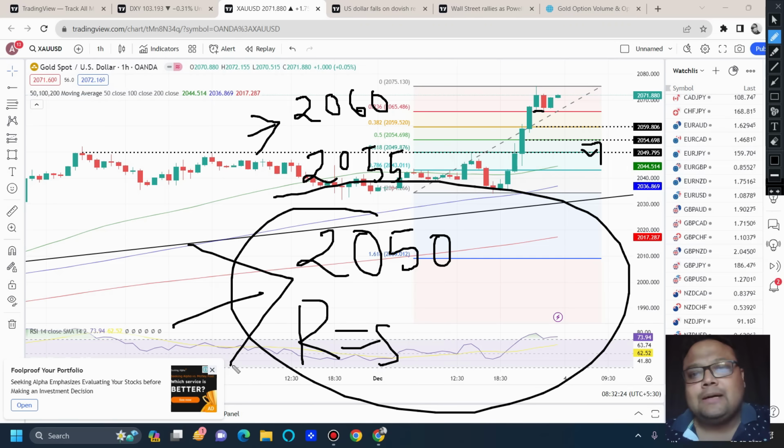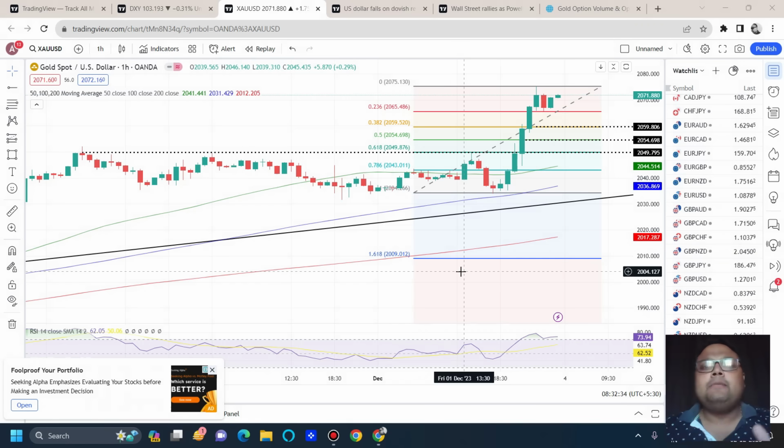But if the market doesn't come to 2050, then obviously we will have to look for levels around 2060 and around 2055. So, my dear friends, keeping in mind the present condition of the market, it's better to be on the buy side only.